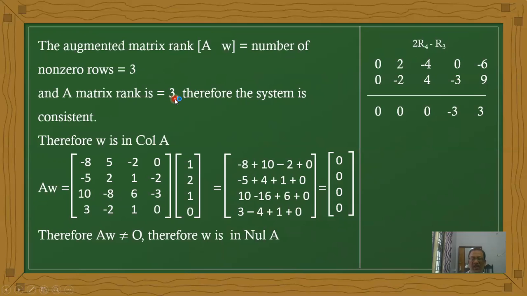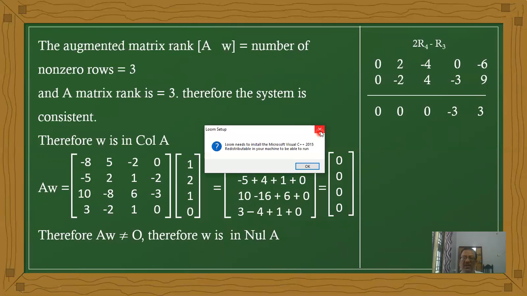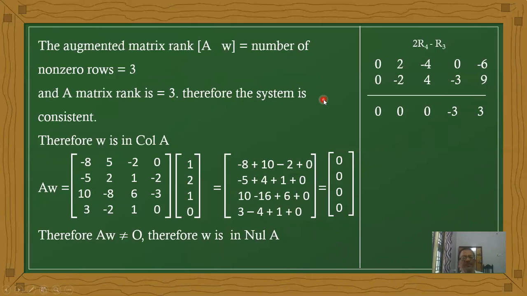Same. Therefore, the system of non-homogeneous equations is consistent. Definitely we get solutions for the non-homogeneous equation. Therefore we can say W is in Col A. Why is it in Col A? Because the system is consistent, that means the system has solutions. Therefore it belongs to Col A.